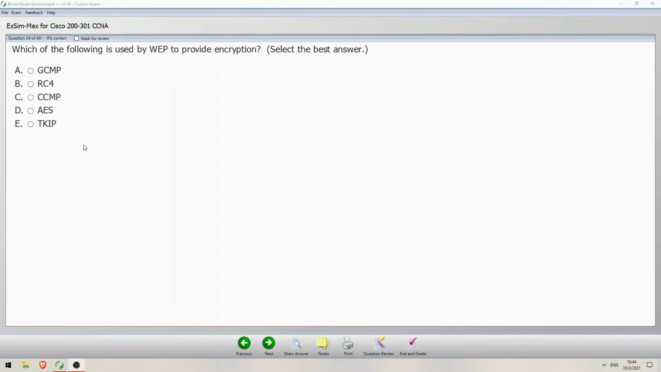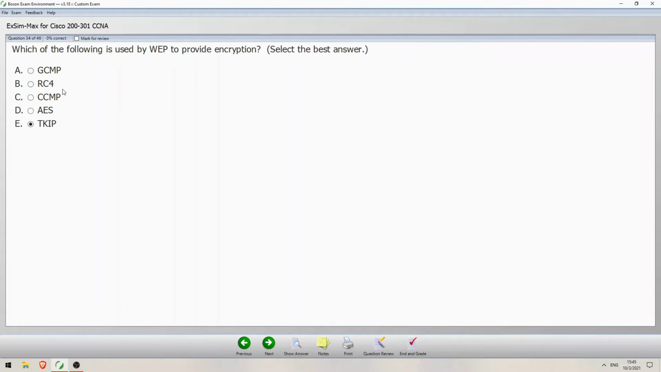Okay, let's check. So, WEP is an old form of encryption as well as authentication used in wireless networks, and it is no longer secure. So what did it use to provide encryption? Definitely not GCMP, CCMP, AES. These are newer and much more secure. How about TKIP? Well, TKIP was based on WEP, and it was more secure than WEP, but it still is not considered secure. So it is not accurate to say that WEP used TKIP to provide encryption.